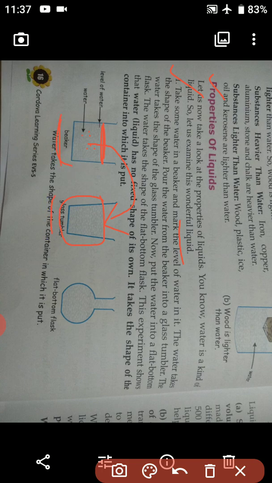Okay, students, now put the water into a flat bottom flask. Now put the similar water in the flat bottom flask. The water takes the shape of the flat bottom flask. Now water is taking the shape of the flask.